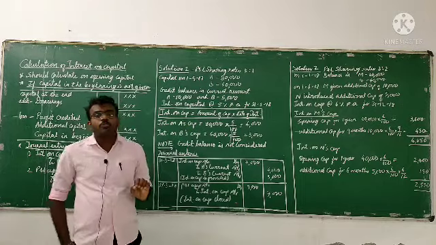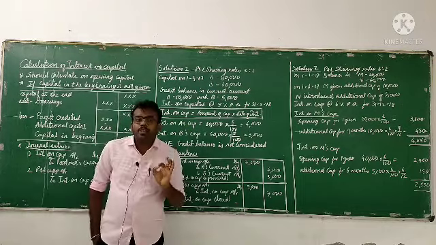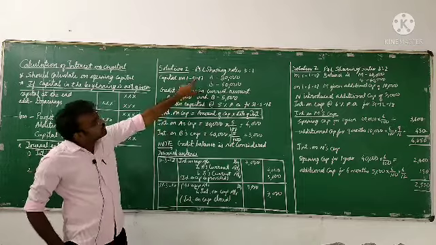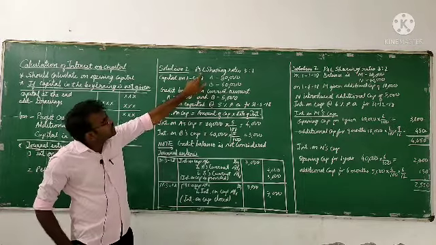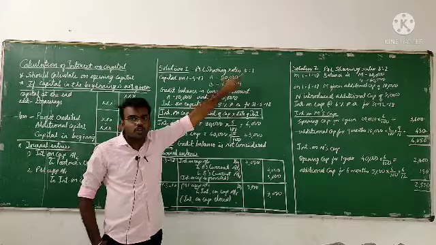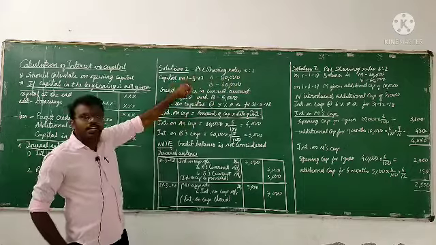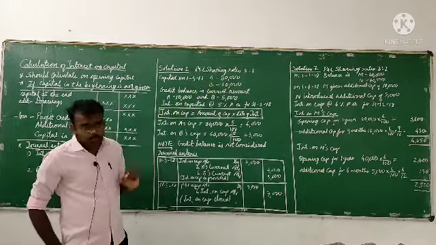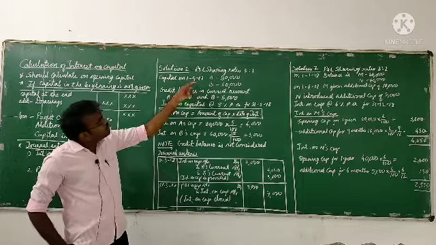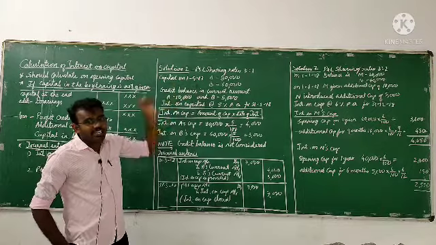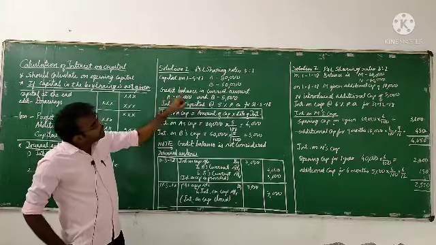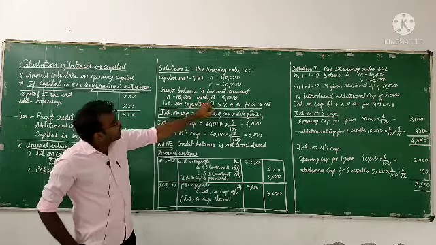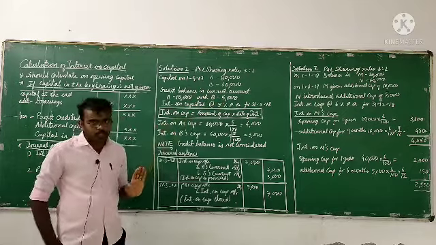While solving the problem, the period of calculation is very important. A and B are partners sharing profits and losses in the ratio of 3:1, and they introduced the capital, 80,000 by A and 60,000 by B, on 1/4/2017. Further, the credit balance in the current account for A is 10,000 and for B is 5,000.